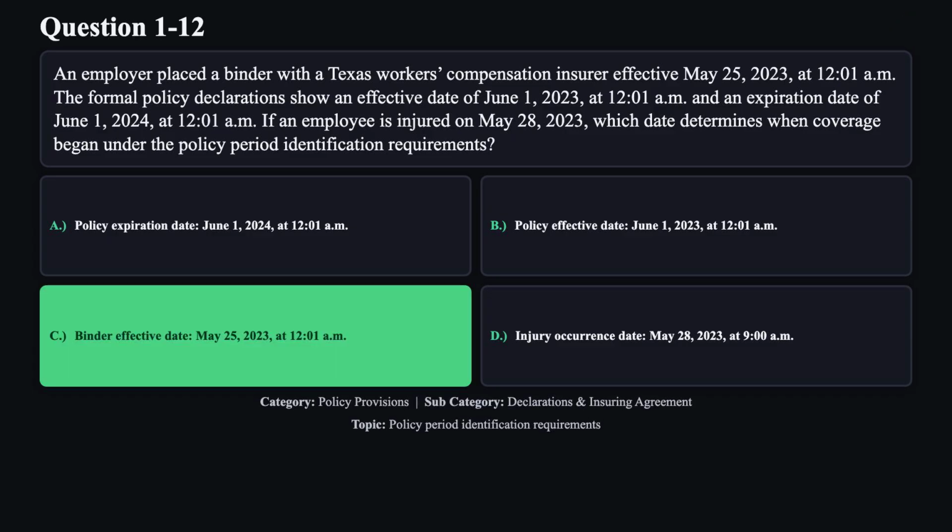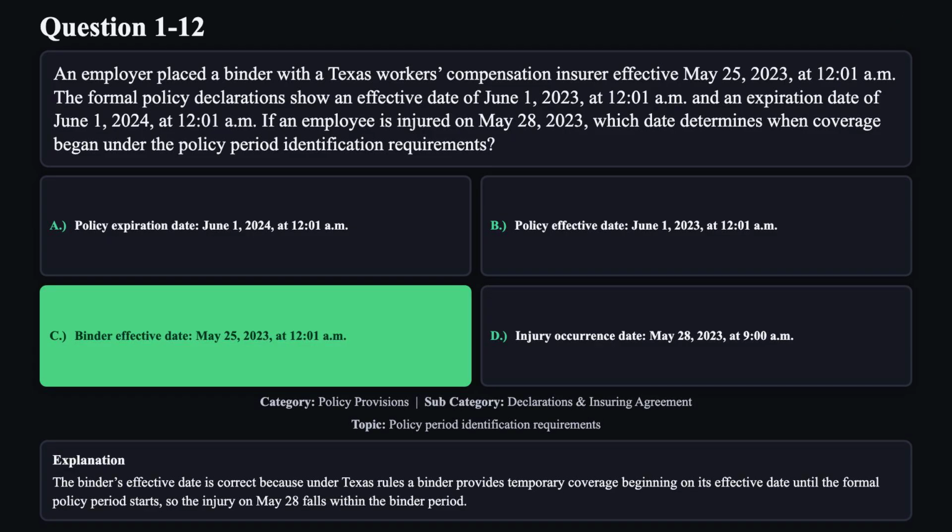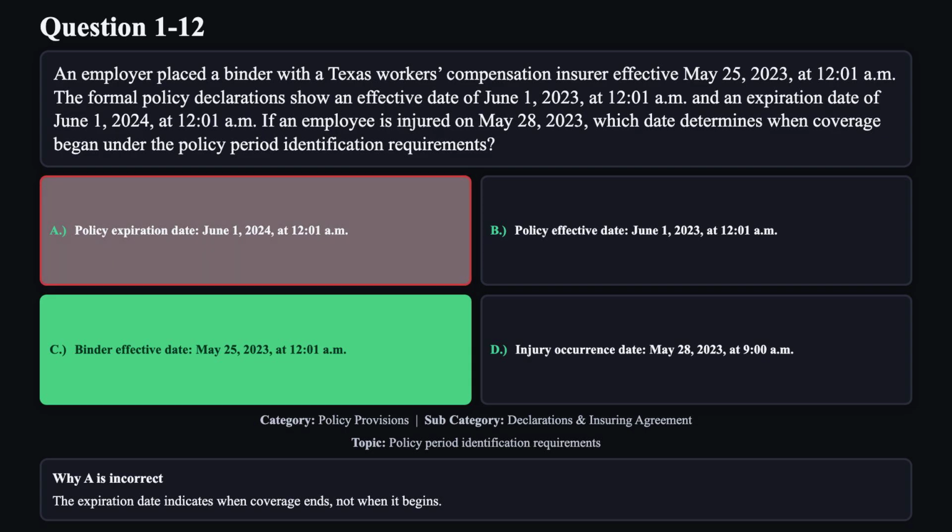The correct answer is C. The binder's effective date is correct because under Texas rules, a binder provides temporary coverage beginning on its effective date until the formal policy period starts. So the injury on May 28th falls within the binder period. Reason A is not correct. The expiration date indicates when coverage ends, not when it begins.